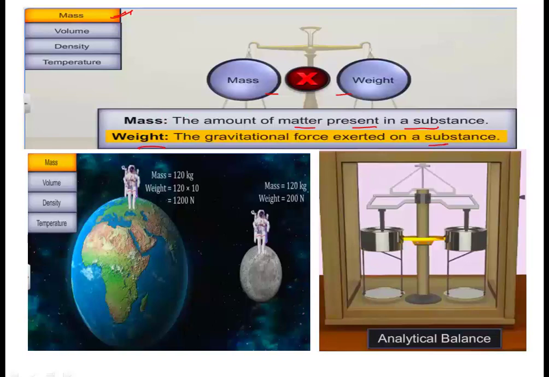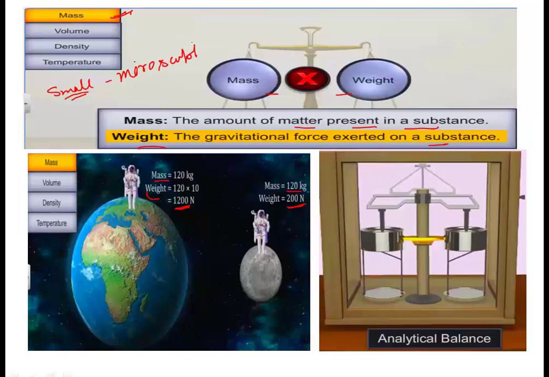Okay. For example, on the surface of Earth, if the mass of a person is 120 kg, what will be its weight? So its weight will be 1200 Newton. Whereas if the same person with mass 120 kg is present on the moon, his weight will be 200 Newtons. This is due to the gravitational pull, because gravitational pull on Earth is different from that on the moon, right?